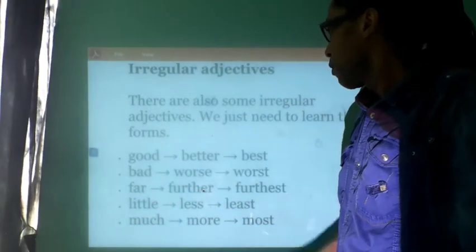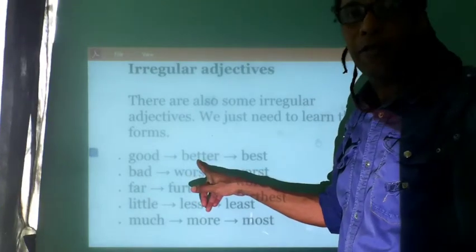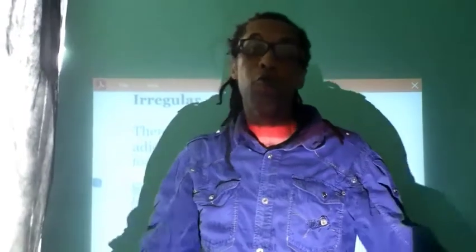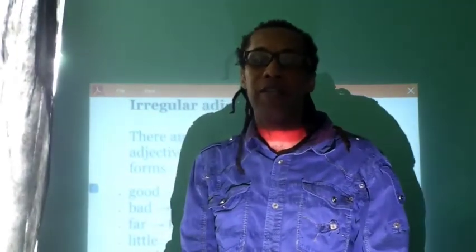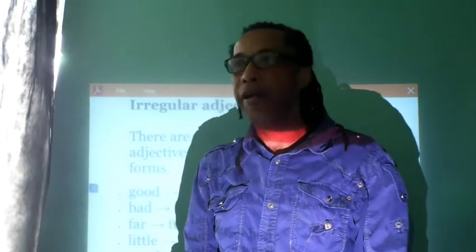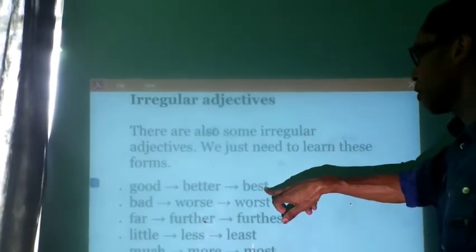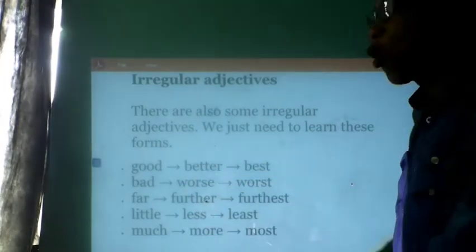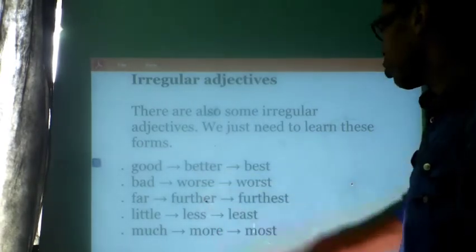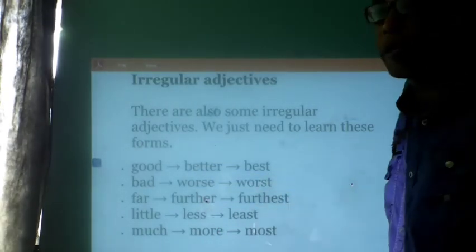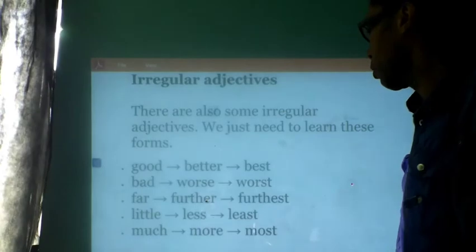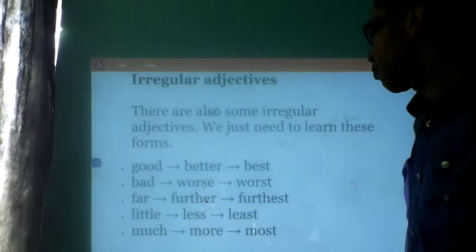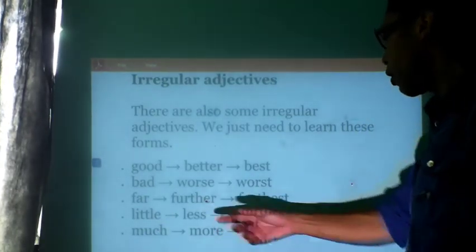Good. Better. It becomes better. But better for who? Or for what? Comparative or superlative? Comparative. The superlative is the best. Bad, we have worse for comparative and worst for superlative. Far, we have farther and farthest. Little, we have less and least. Much, there's more and most.